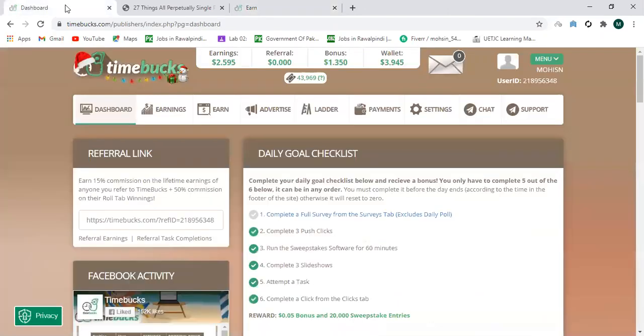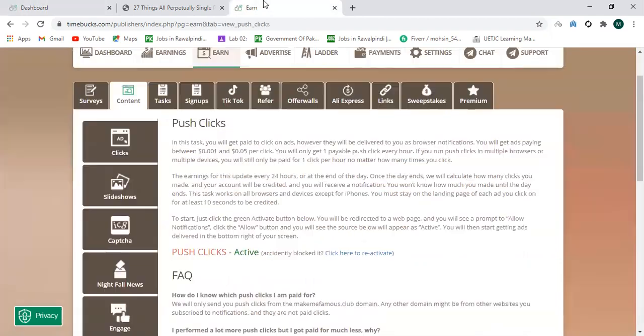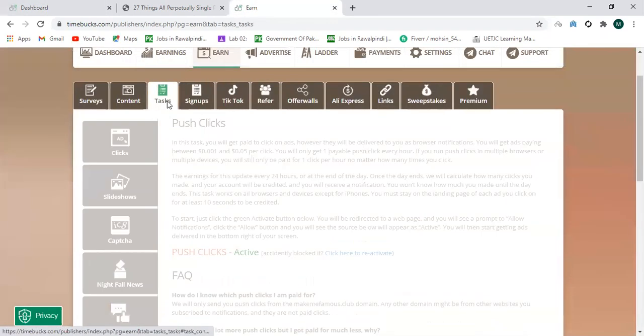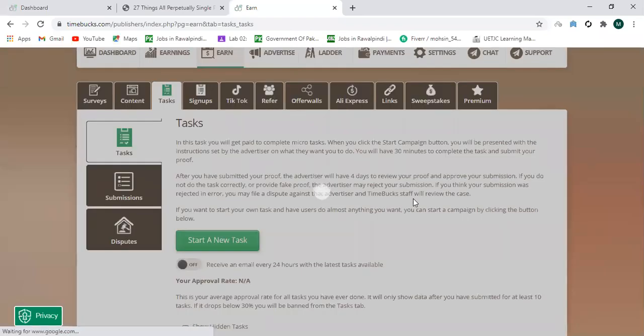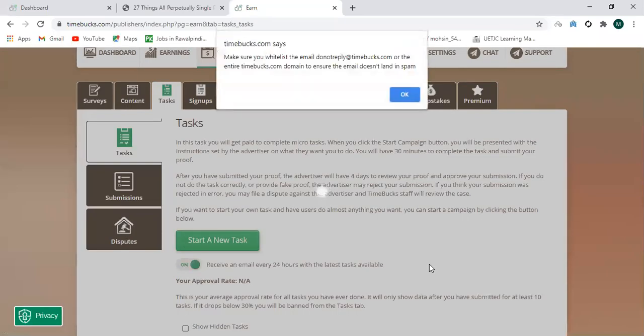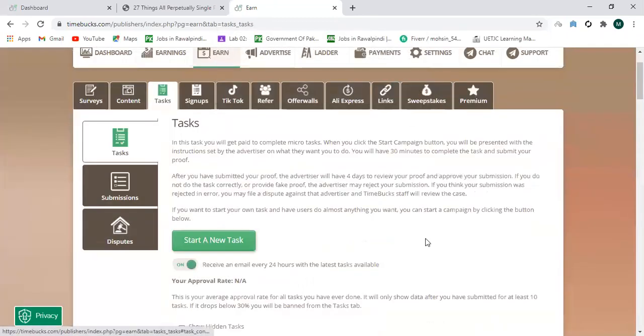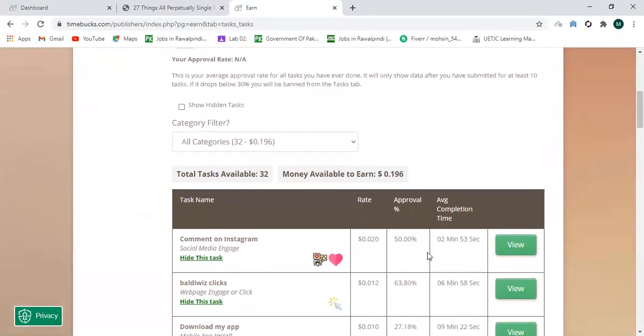for getting a push click daily, on a daily basis. Then, second, you have to check the push clicks, and also you have completed the click from the tick button I have told you. Then what is the task? So for the task you will have to go to the earn button, and from there click on the task. There are a lot of tasks available to you, and these are very easy tasks that you can perform very easily.